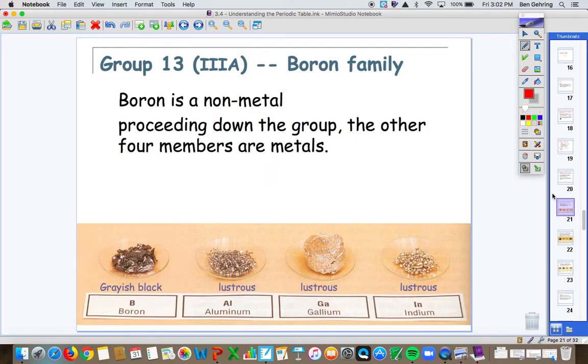We're going to skip the transition metals. We'll go back to those. Group 13 is known as the boron family. This group's kind of unique in that boron is a nonmetal, but the rest of the group is all metals. They have 3 valence electrons. Boron, aluminum, gallium, and indium are all there. They look similar and have similar properties as well, which is what was found with periodic law.